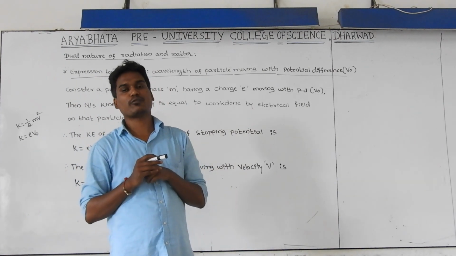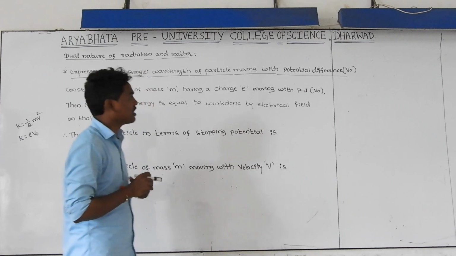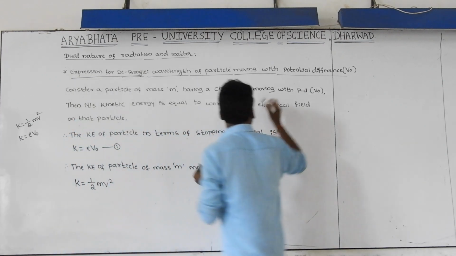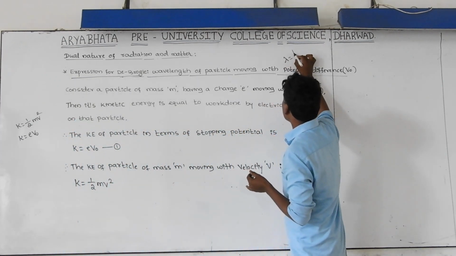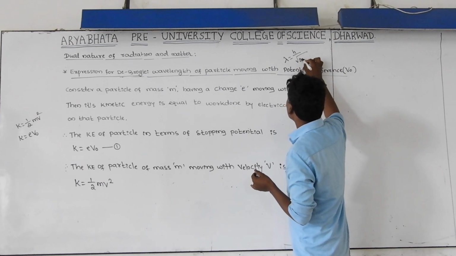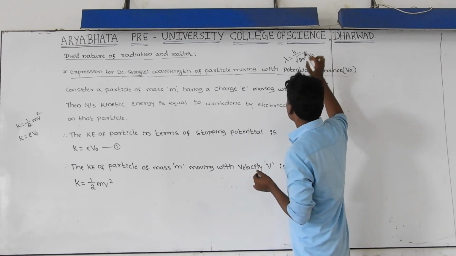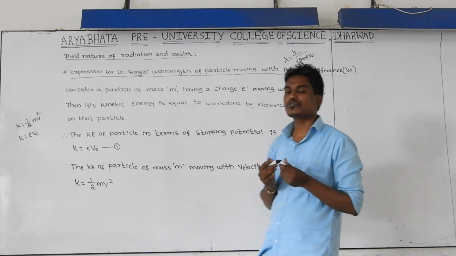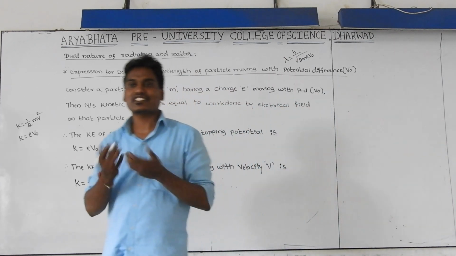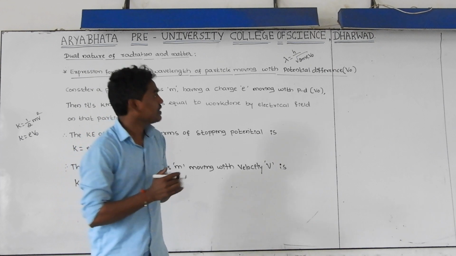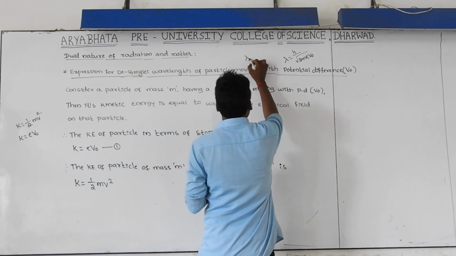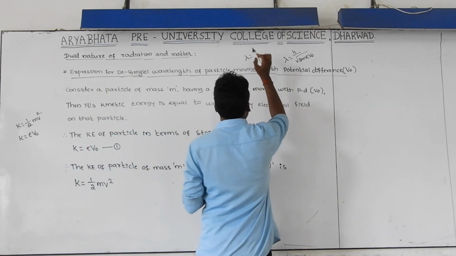In order to find the wavelength of those matter waves, we need a formula. That formula is lambda is equal to h divided by the root of 2m e V naught. This formula we are going to use. If that particle is chargeless, then its wavelength can be calculated by using lambda is equal to h by p.